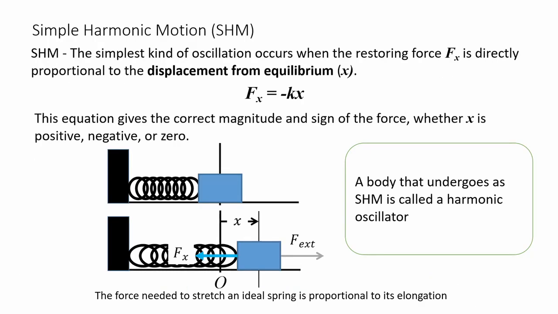Simple harmonic motion, or SHM, is the simplest kind of oscillation. It occurs when the restoring force F is directly proportional to the displacement from equilibrium x, as shown by the equation F equals negative kx. As shown earlier, a block oscillates in a periodic motion, but the force that initiated this motion is an external force, which we must understand by now has a magnitude equivalent to that of the restoring force exerted by the spring. Now, as we release this body, it will continue to vibrate in a simple harmonic motion. Objects that undergo simple harmonic motion are called oscillators.